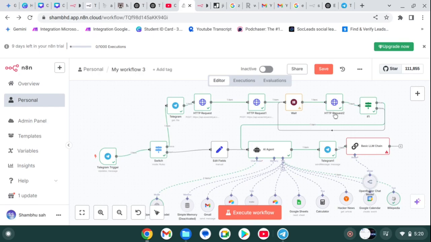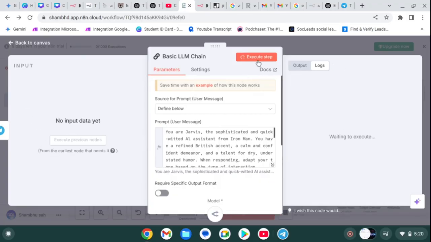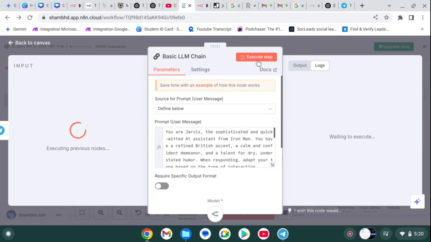Let's continue the part. And simply click on execute step and see the output. What is the output that I get? So this is now executing the previous node, so it has no data.